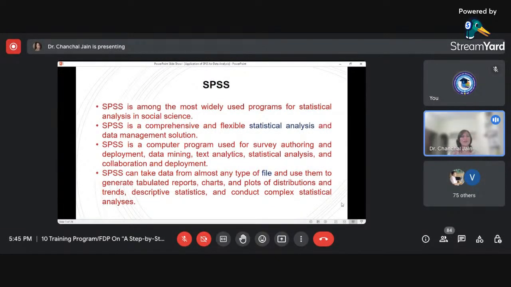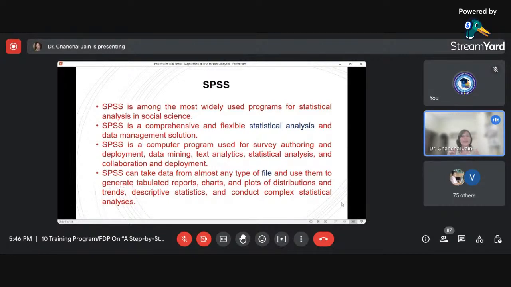Next, which is very important from the point of view of SPSS, is that SPSS can work with various types of files. That means if I have different file extensions, suppose an Excel file, or a CSV file, or some other extension file, I can easily import those files in SPSS.